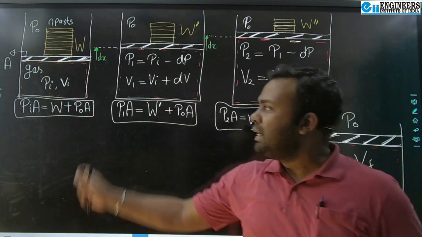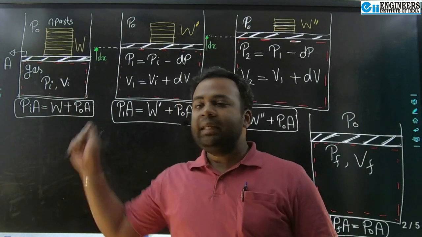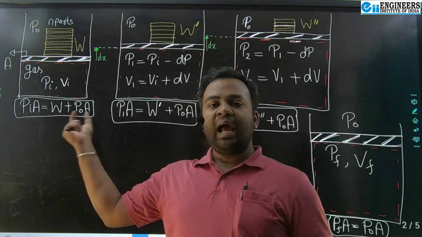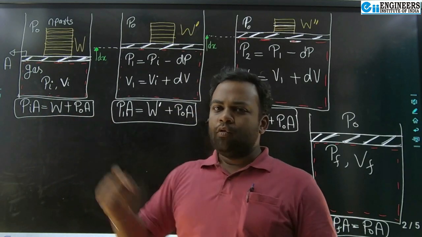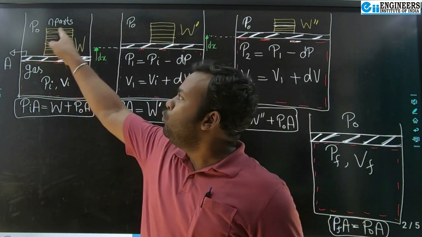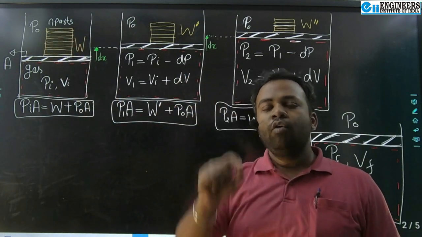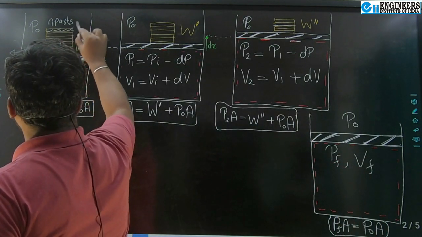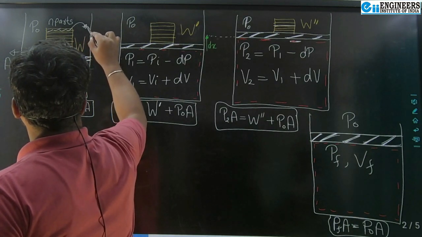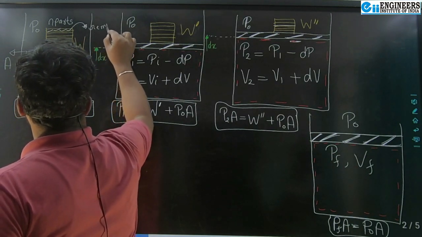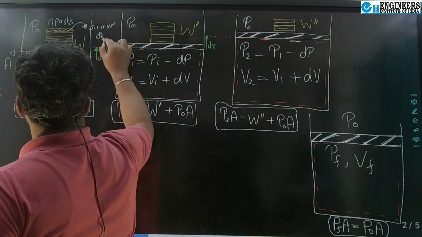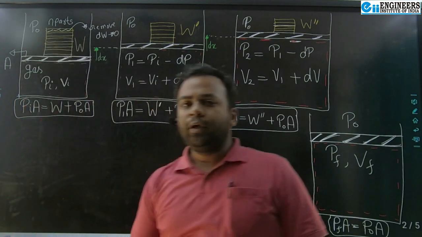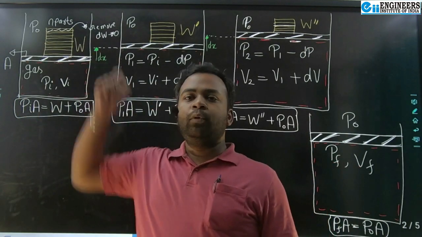So currently my system is in thermodynamic equilibrium, right? So here this is the mechanical equilibrium expression. Gas pressure force is balancing the weight as well as the atmospheric pressure force, right? Now what we did, we just removed one slice or one grain from the total weight, right? So if I remove this one slice of the weight, which is having very little weight, let us call it dw, and this is tending to 0, right? So out of the total weight we have removed a very small weight dw which is tending to 0.